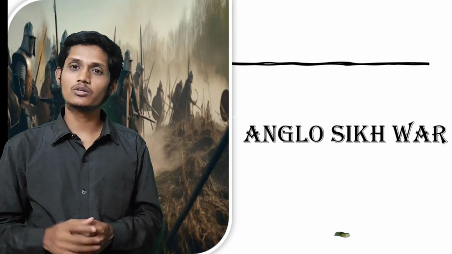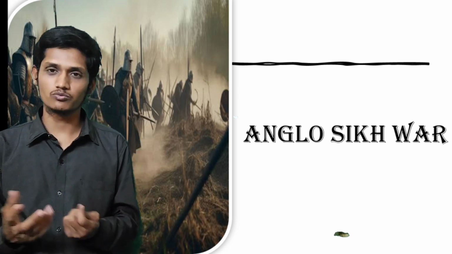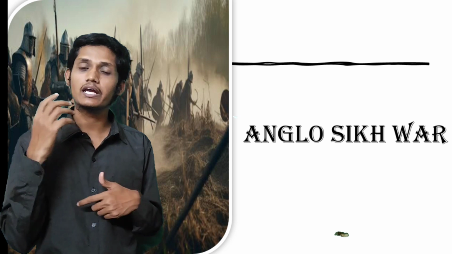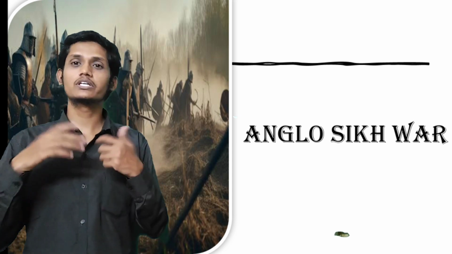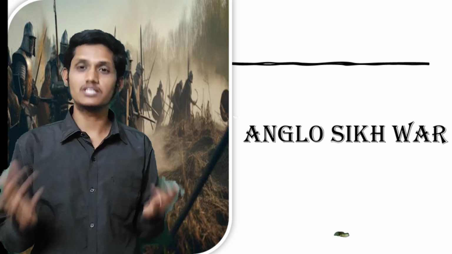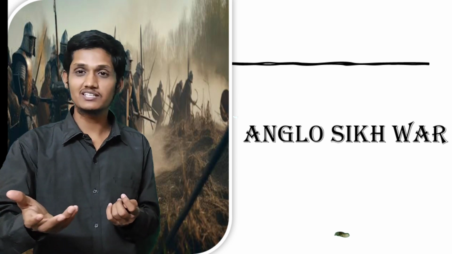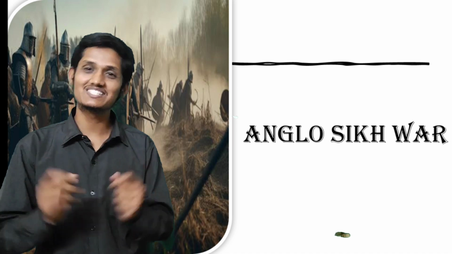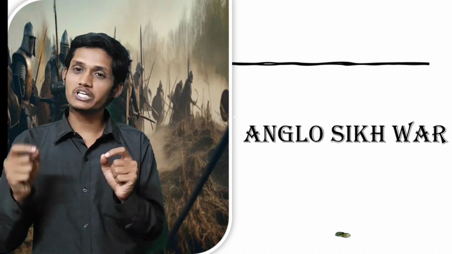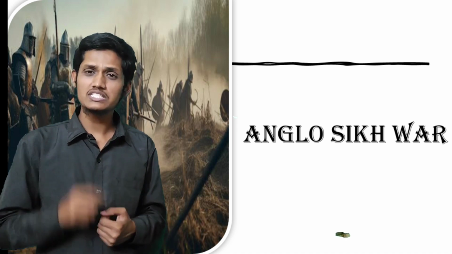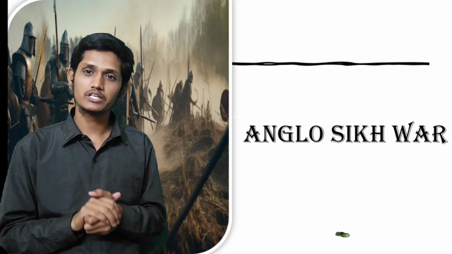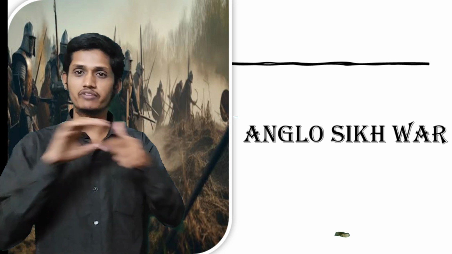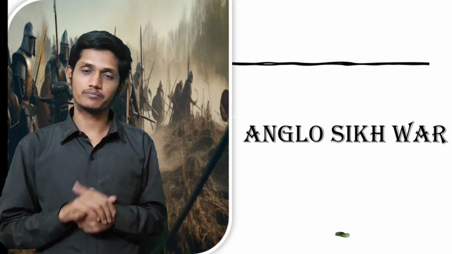Let's discuss the Anglo-Sikh War. What is the Anglo-Sikh War? In the year 1809, write down. In the year 1809, what happened? There was a king called King Ranjit Singh. If any of my students is Ranjit Singh, congratulations, once upon a time you were a king. So King Ranjit Singh and the British made a treaty called the Treaty of Friendship, year 1809. King Ranjit Singh and the British made a friendship treaty, and both were not fighting.